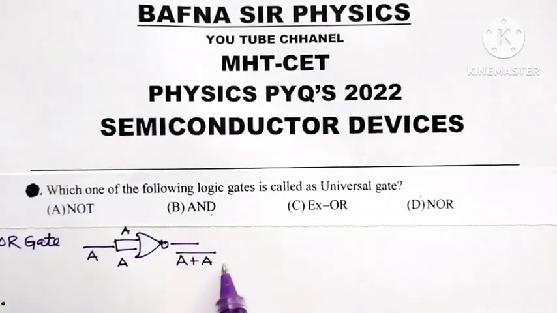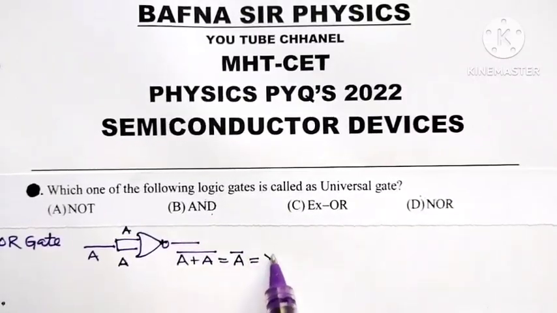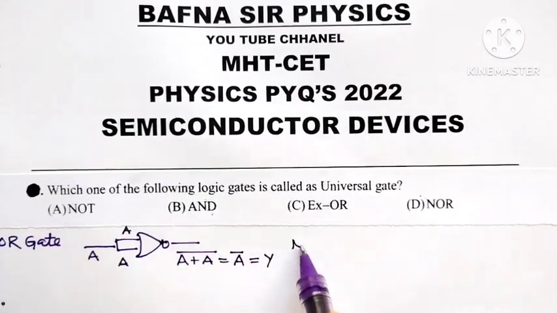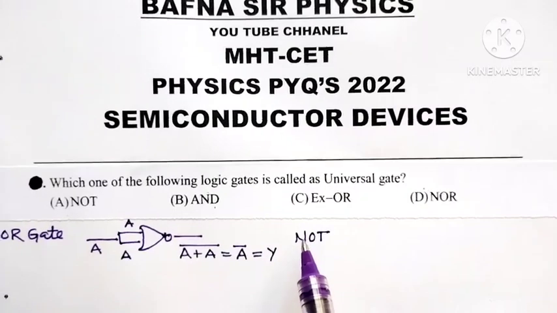We know A plus A is A, so it is the complement of A. When input is A, output is A bar, meaning this logic gate works as a NOT gate. So when the inputs of NOR gate are shorted, its output is the complement of its input. So, NOR gate works as a NOT gate.